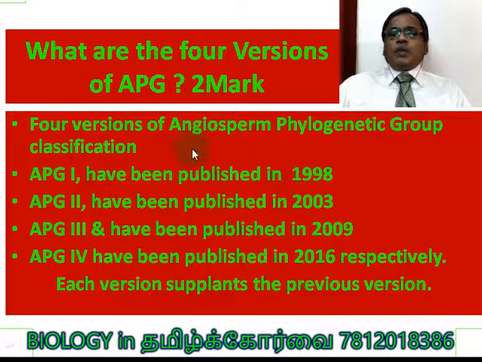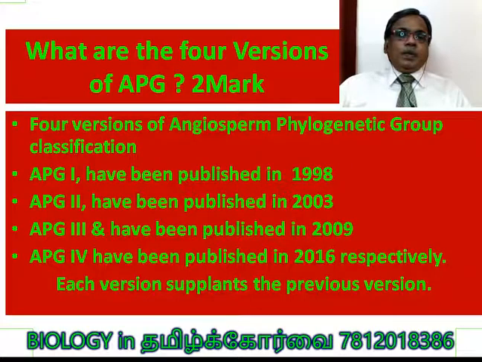What are the 4 versions of APG? A 2 mark question. There are 4 versions so far. A new version may also come up in future. The 4 versions of the Angiosperm Phylogeny Group classification: APG1 was published in 1998. A match the following question has come even in the NEET examination. APG2 was published in 2003. APG3 was published in 2009. APG4 was published in 2016, very recently, just 4 years back. Each version supplants the previous version.